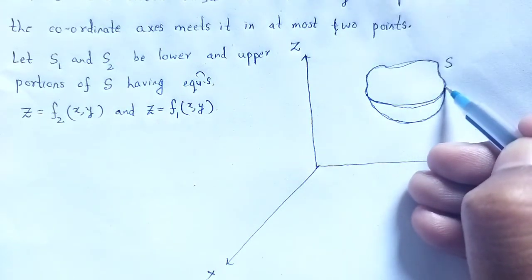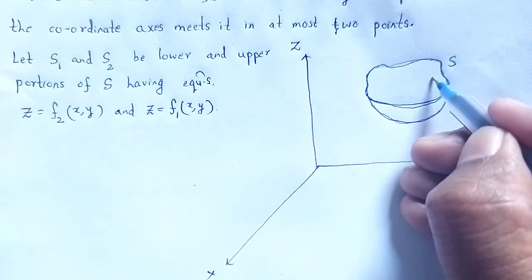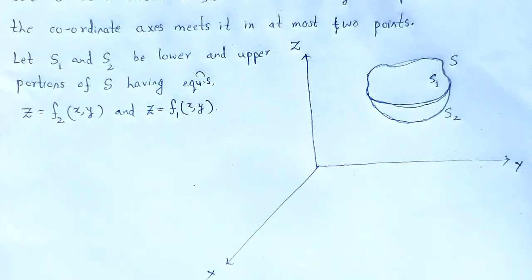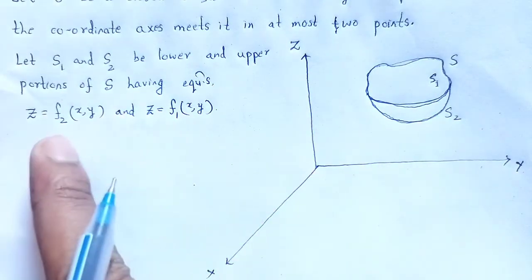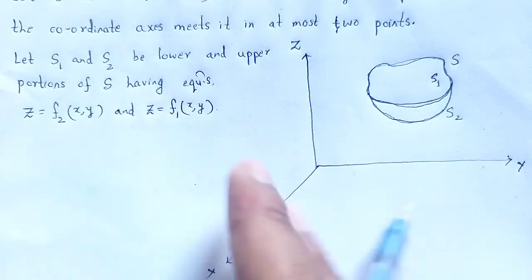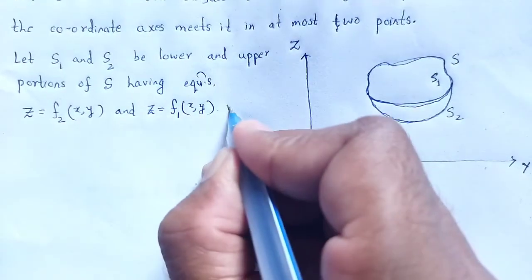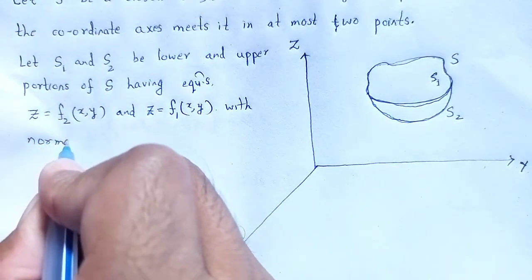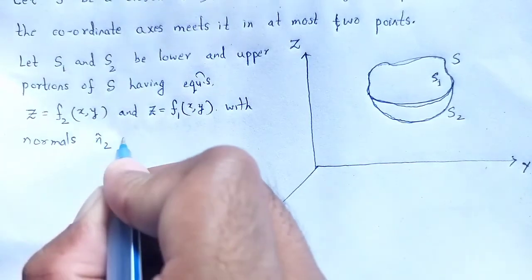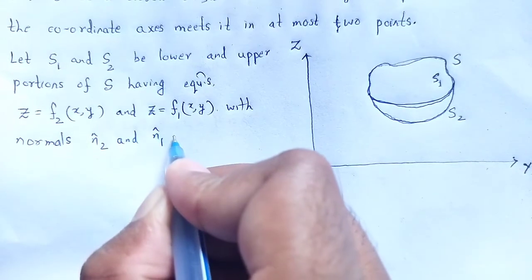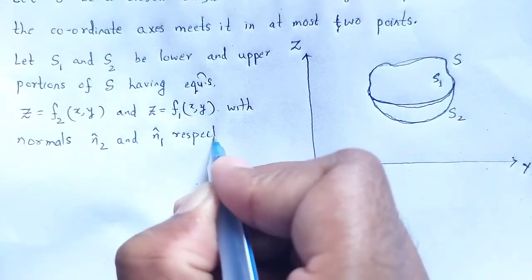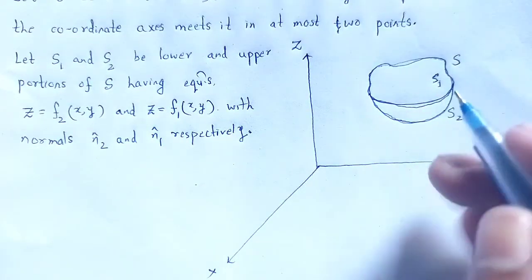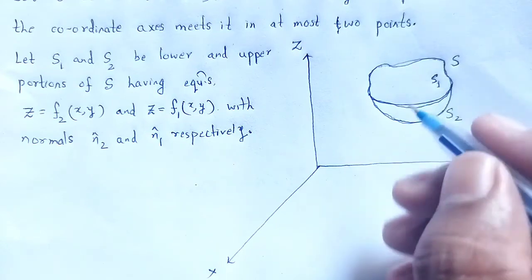Let the upper portion be S1 and the lower portion, this portion, be S2, and these two surfaces have normals n2 cap and n1 cap respectively. As shown in the figure, look at the figure. What are n1 cap and n2 cap?